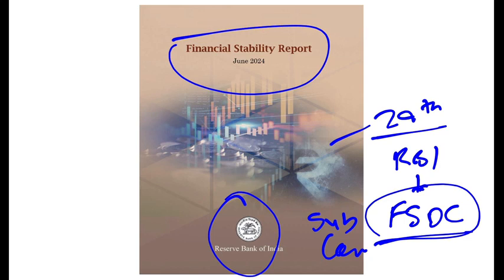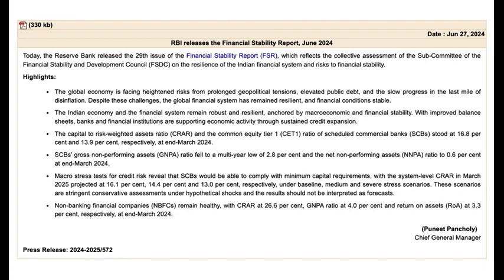They release the report. And this report, as the name says, financial stability, it talks about the risks to the Indian financial system, and the resilience. How stable are our banks? Can our banks fail? All these things it talks about. So it's a very, very lengthy report, but I will cover it from exam point of view. So this was released at the end of June, and the next one will come in the last week of December.